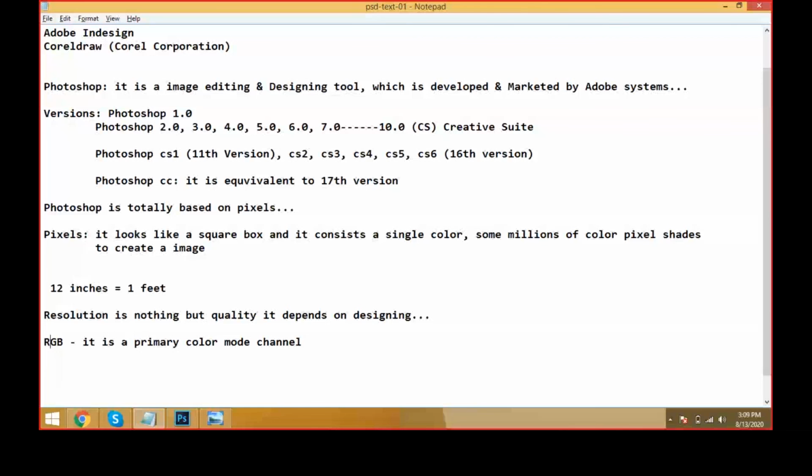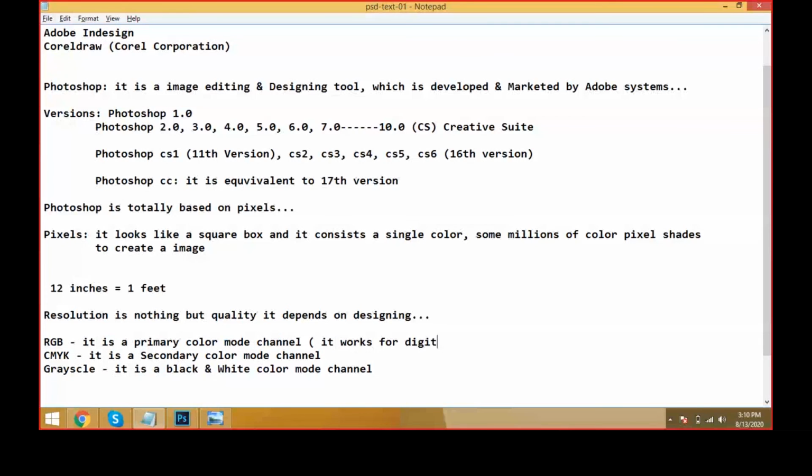Yeah. And this is a primary color mode channel. Always we have to keep RGB and CMYK, it is based on the requirement. And when we use RGB, it works for the digital process.